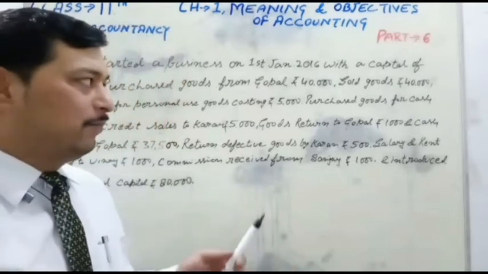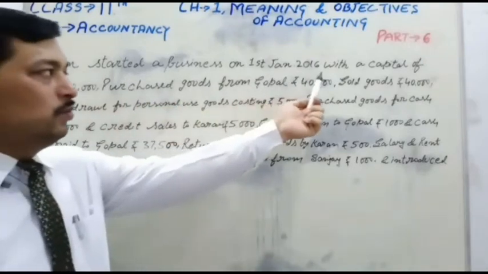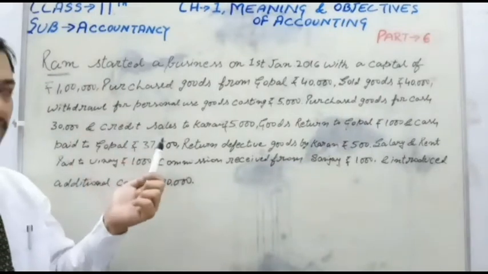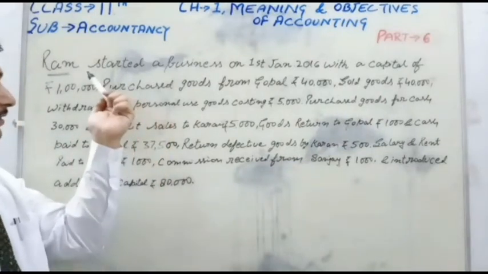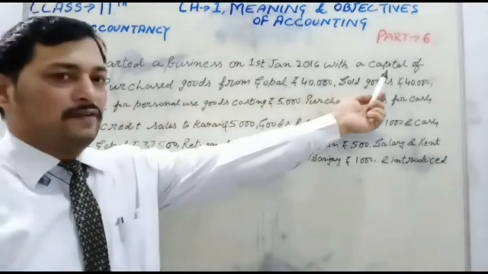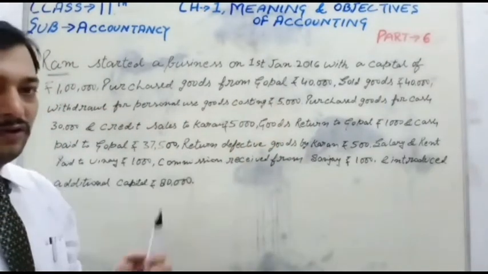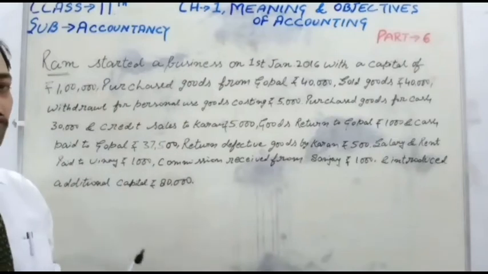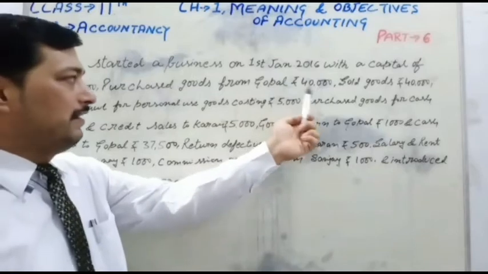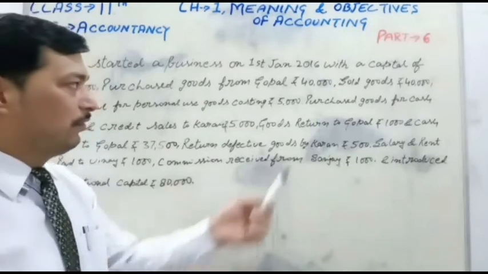So now let's see the board for the question. Ram started a business on 1st January 2016 with a capital of 1 lakh. It is clearly mentioned here: a person, the owner, starts a business on 1st Jan 2016 with a capital of 1 lakh. Purchase goods from Gopal 40,000. Because Ram is doing business, he needs to purchase goods, and he is purchasing them from Gopal. It means there is a credit purchase, which I explained at the time of accounting terminologies.